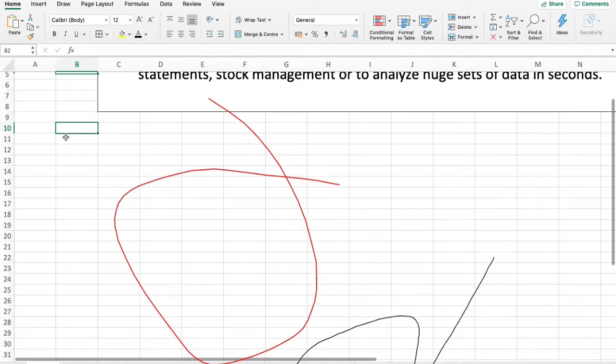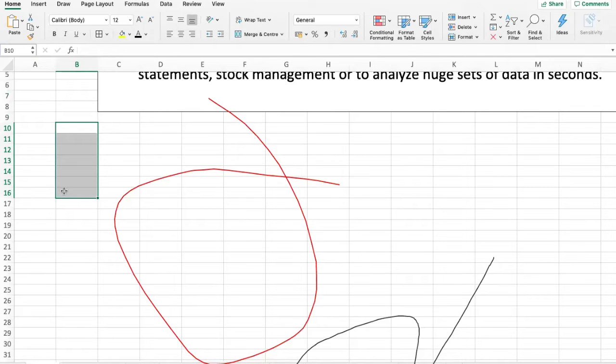If we select multiple cells at one single time, this is called a cell range. It starts from B10: keep the click on your mouse and drag till B16. So this selection from B10 to B16 is called a cell range. Any doubts on cell, column, cell name, cell range and rows? Any doubts? Cool. Thanks, Raghavan, for the chat.